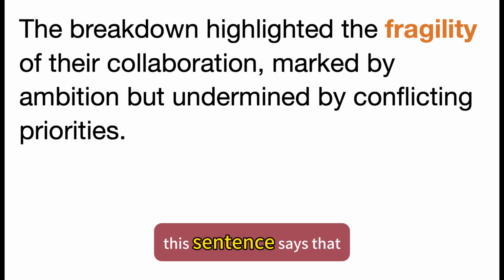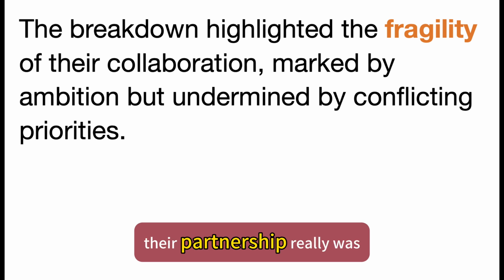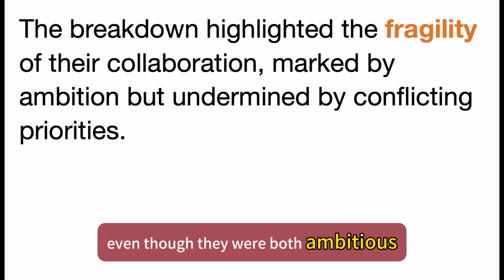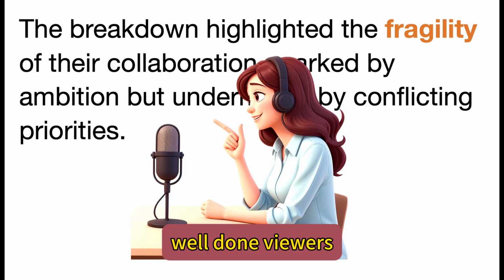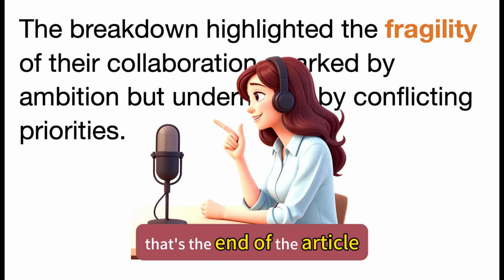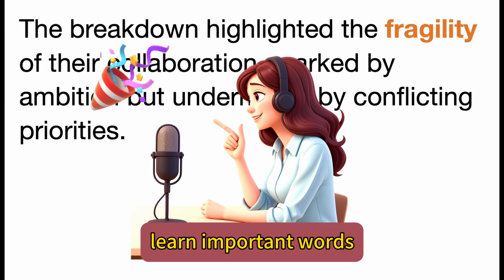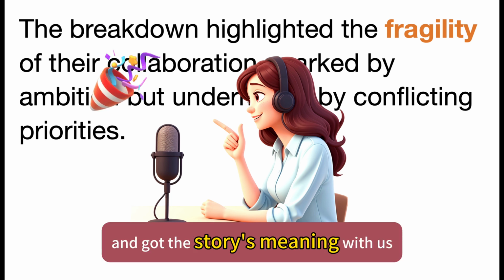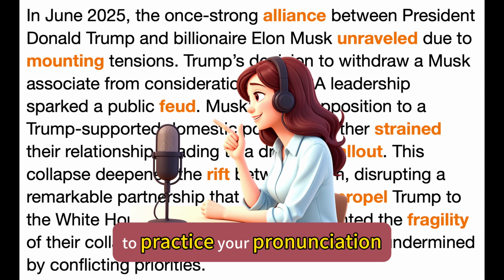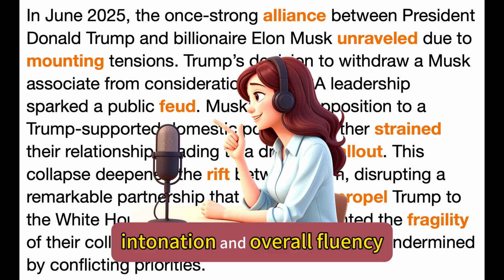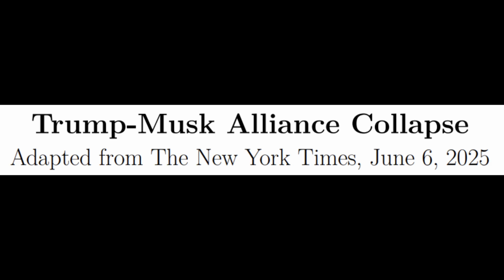This sentence says that the end of their relationship showed how fragile and unstable their partnership really was. Even though they were both ambitious, their different goals and priorities got in the way. Well done, viewers. That's the end of the article. You rocked this lesson. You read a news article, learned important words, and got the story's meaning with us. Now, let's read the article aloud together to practice your pronunciation, intonation, and overall fluency. Feel free to pause and shadow me whenever you need.